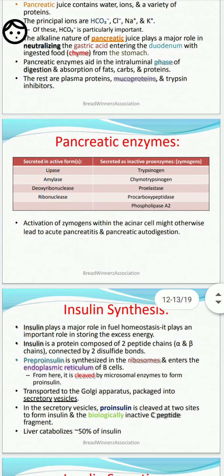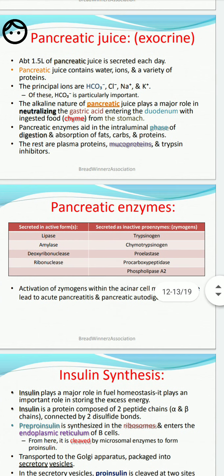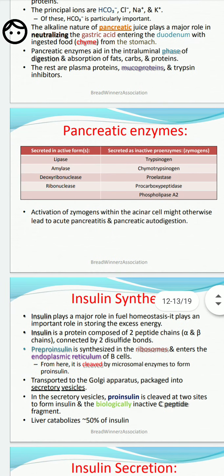Activation of zymogens within the exocrine cells might otherwise lead to acute pancreatitis and pancreatic autodigestion. These are the enzymes and digestive juices of the exocrine glands.